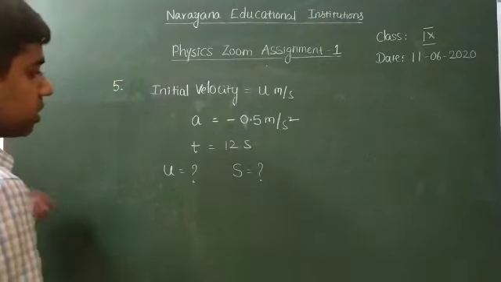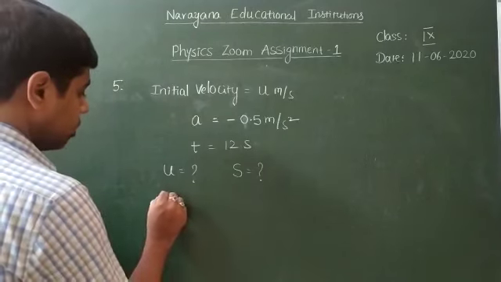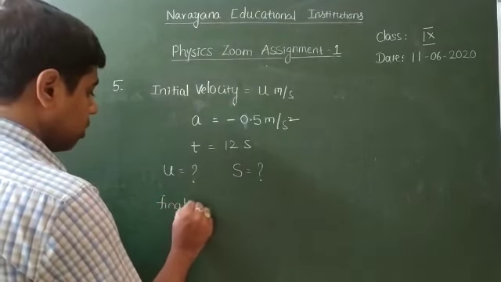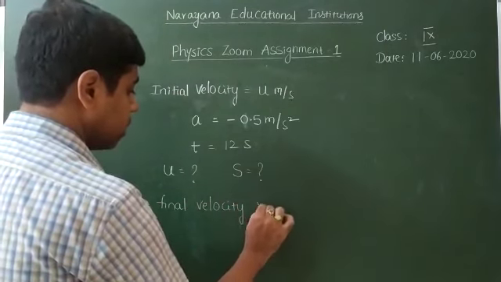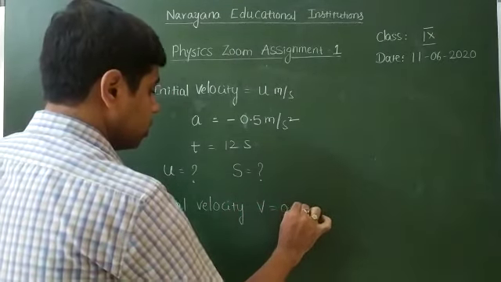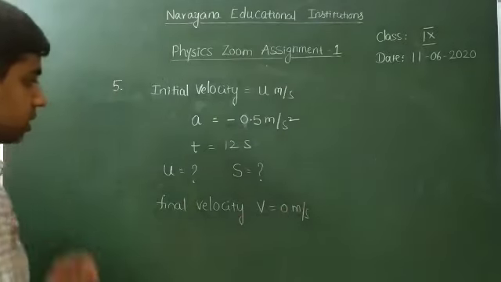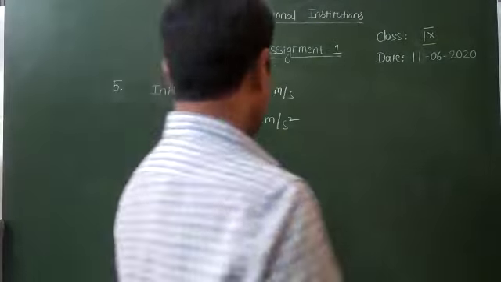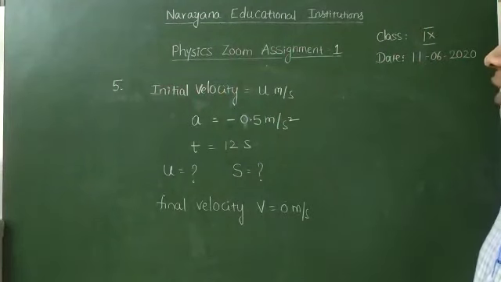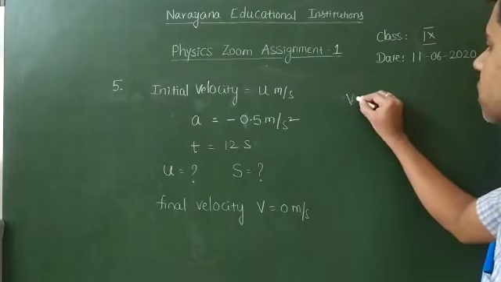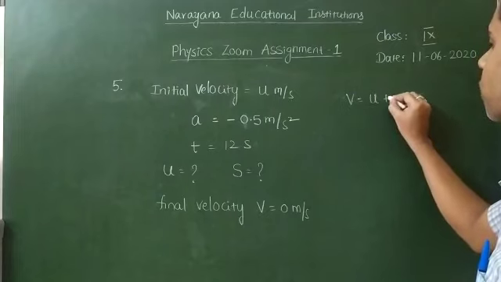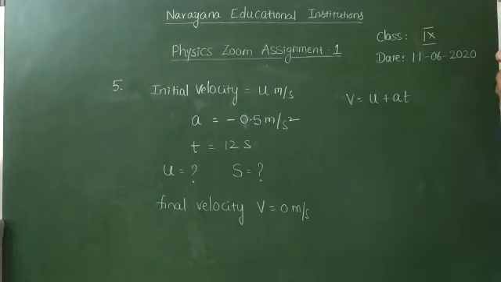After stopping the bus, the final velocity, we know that the final velocity, because the bus stops, means the final velocity v is equal to 0 meter per second. First we will find out the u value. When any body is moving with a constant acceleration or deceleration, we have a kinematics equation, v is equal to u plus at.